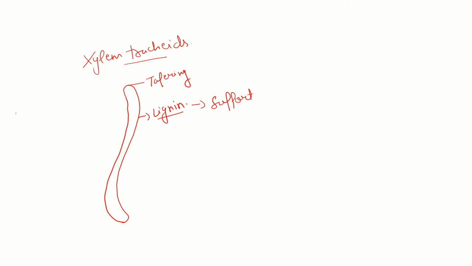They are of dead type, having no protoplasm in them. Pits are present within these tracheids, and the structure is elongated or tube-like. These are the pits present on the tracheids.